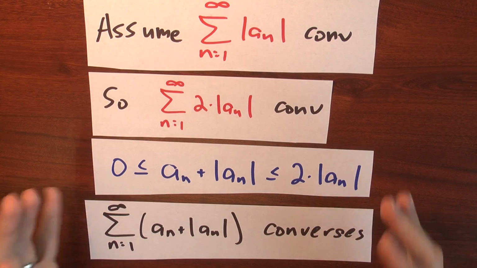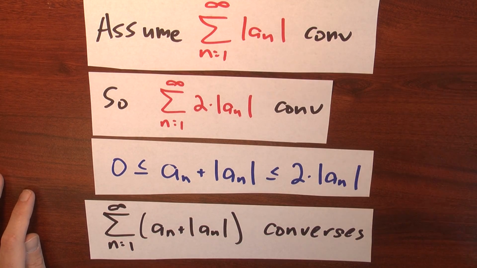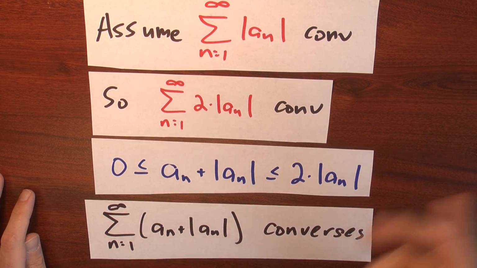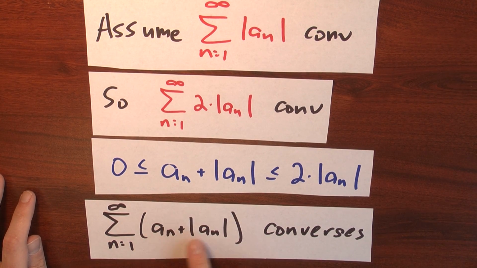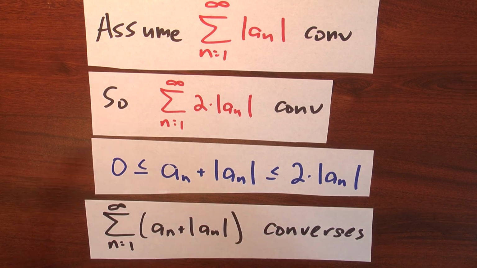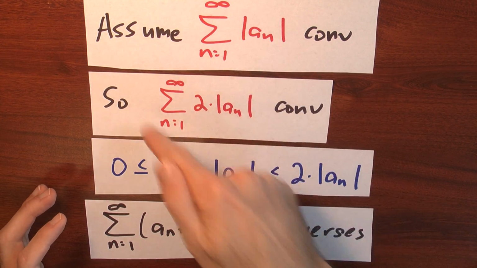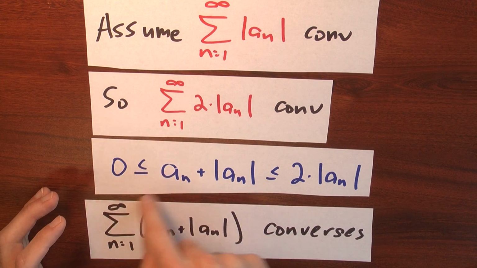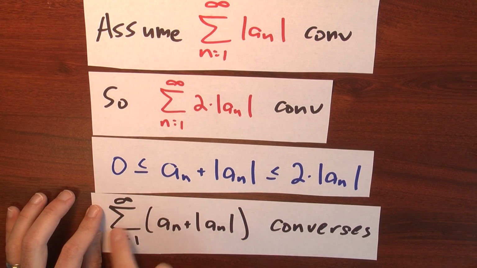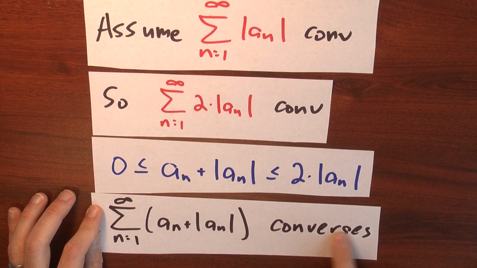So now by the comparison test, this series converges: the sum n goes from 1 to infinity of a sub n plus the absolute value of a sub n. Well, that's term-wise less than this convergent series, and all the terms are non-negative. So that means this series converges.